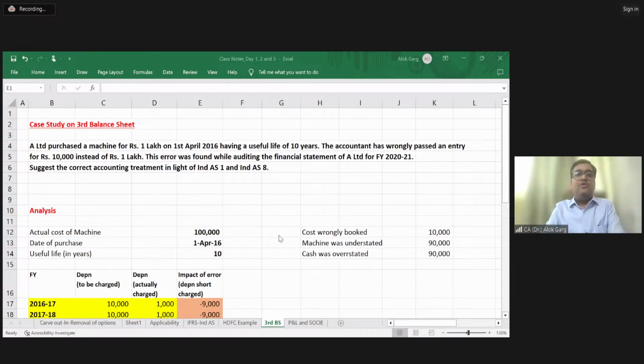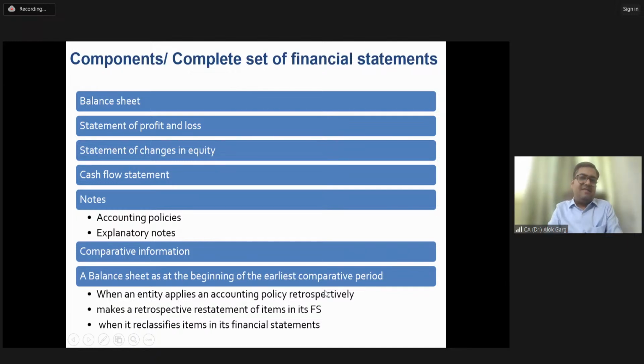Okay. So friends, again, coming back to the PowerPoint presentation, friends. So this component or complete set of financial statement I have covered. So it's 10 a.m. now. So now I want to conclude the session. So before that, I need to check if you have any question. I will be happy to discuss that in the next 1 or 2 minutes. After that, I will call out the session for the day.